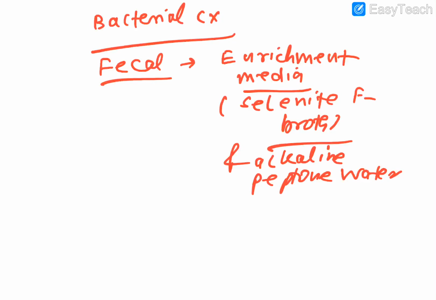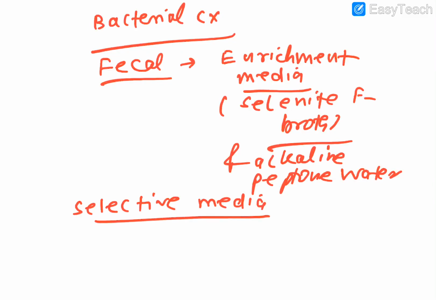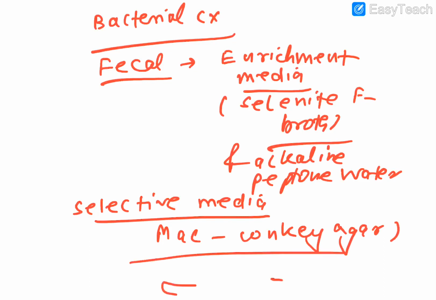Then after this enrichment media, you can use the selective media, and selective media are divided into two types. One is mildly selective, one is highly selective. Mildly selective is your favorite one which you answer in your exams again and again, that is MacConkey agar. MacConkey agar gives you a sufficient hint whether it is lactose fermenting or non-lactose fermenting, and that's a very big hint to distinguish between the organisms.